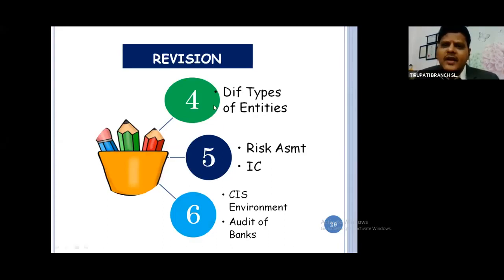Where should you be very careful in this fourth chapter? They will ask questions like: give 6 or 7 important points while verifying the audit. They are not general points, but important key points. If you focus on such questions, you can refer to any of the authors available in the market. Then the fifth area: concentrate on Risk Assessment and Internal Controls. One question will come from the Internal Control chapter. Without this, there is no question paper at all.